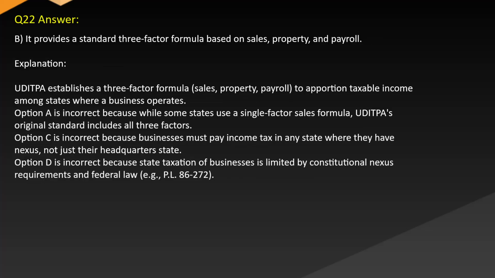Answer: B. It provides a standard three-factor formula based on sales, property, and payroll. Explanation: UDITPA establishes a three-factor formula, sales, property, payroll, to apportion taxable income among states where a business operates. Option A is incorrect because while some states use a single-factor sales formula, UDITPA's original standard includes all three factors. Option C is incorrect because businesses must pay income tax in any state where they have nexus, not just their headquarters state. Option D is incorrect because state taxation of businesses is limited by constitutional nexus requirements and federal law (PL 86-272).